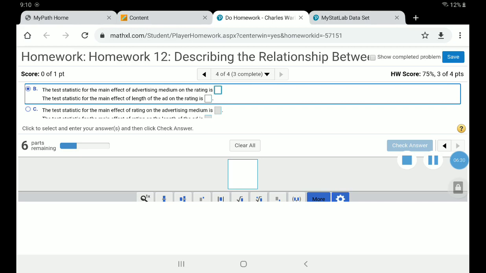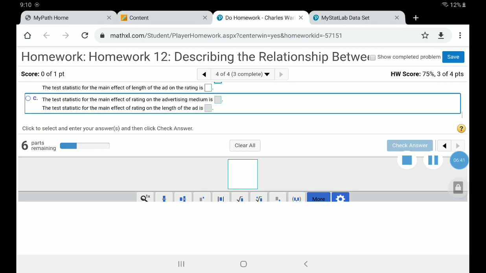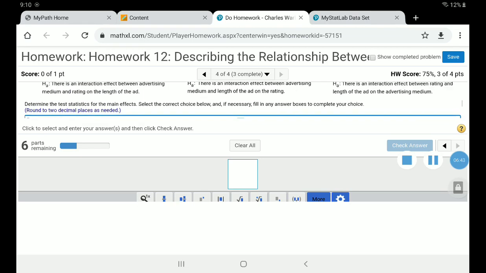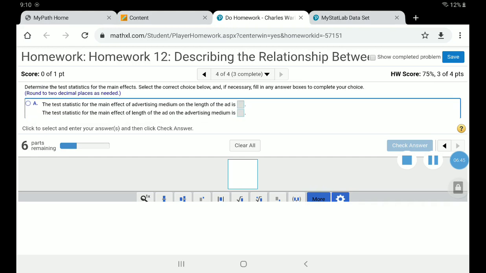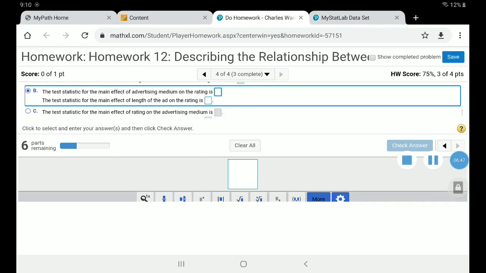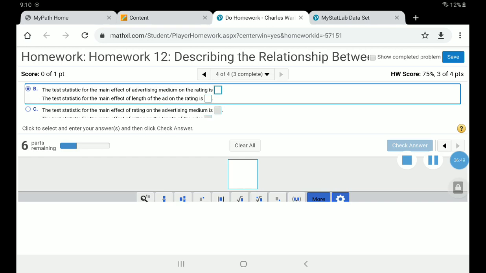B. All right. The test statistic for the main effect of the medium, that was the columns. For me, I wrote it down in StatCrunch, that was the column, 1.50. How many decimal places do they want? 2 decimal places, okay. For the medium, that's the column, 1.51.